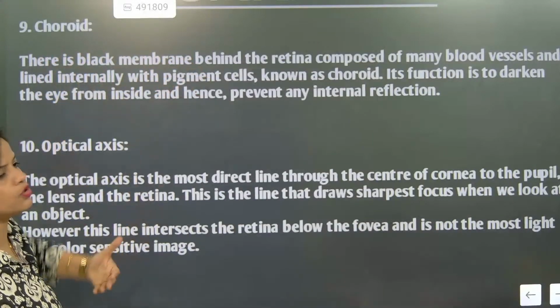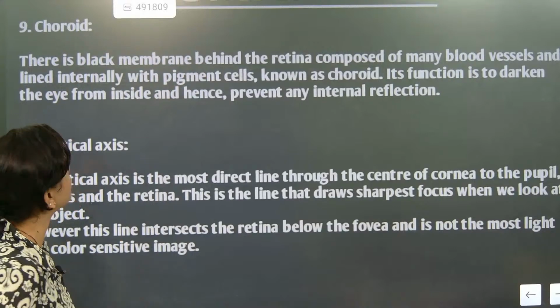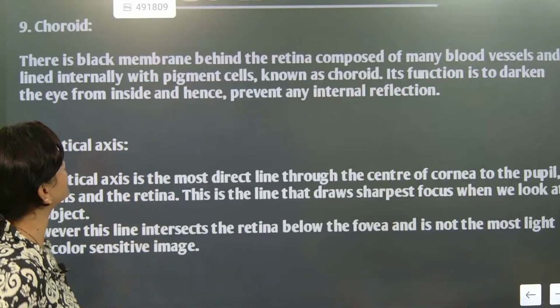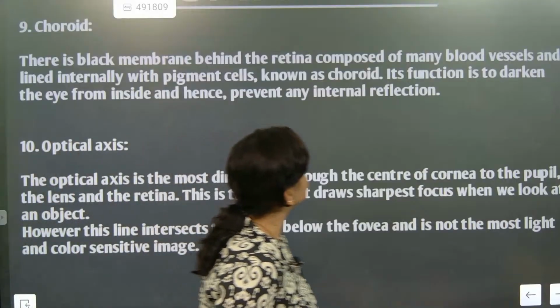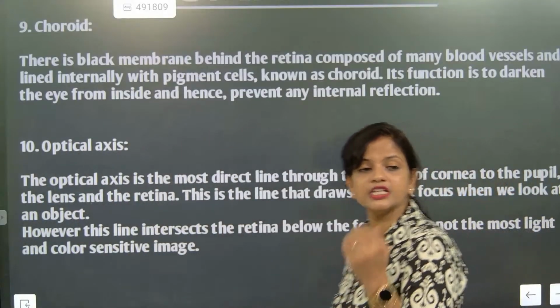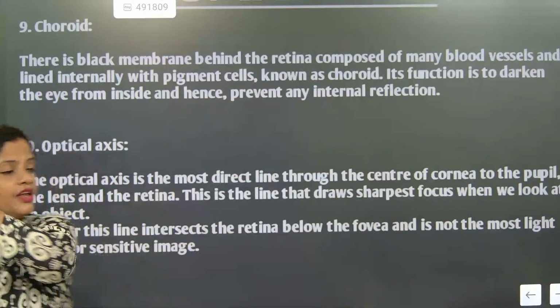The retina's back portion is dark, with pigment cells known as the choroid. Its function is to darken the eye from inside and hence prevent internal reflection.